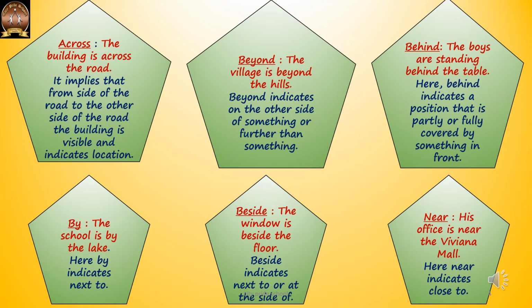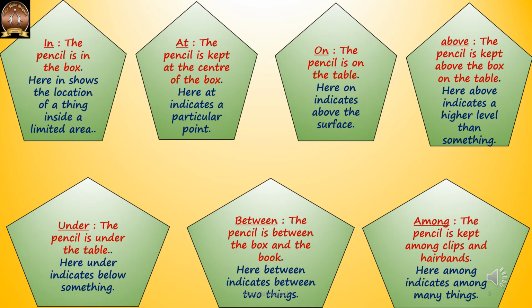By, the school is by the lake. Here by indicates next to the lake. Beside, the window is beside the floor. So here it indicates the window is very close to the floor or at the side of the floor. Near, his office is near the Vivana Mall. Here near indicates it is very close to.